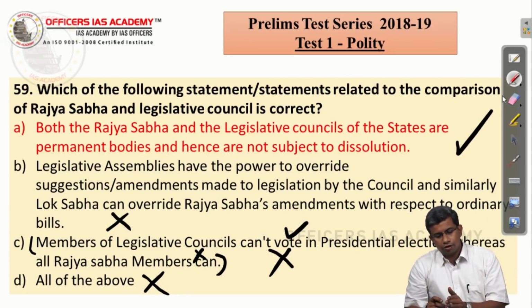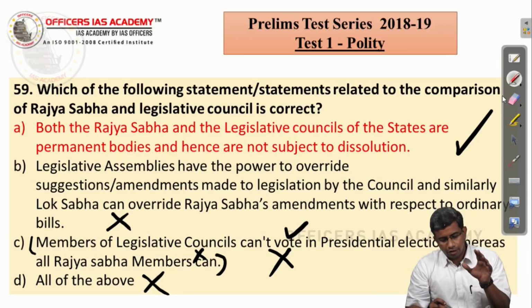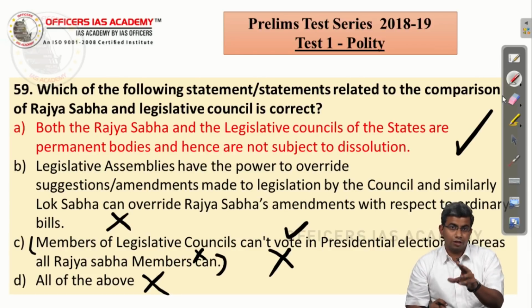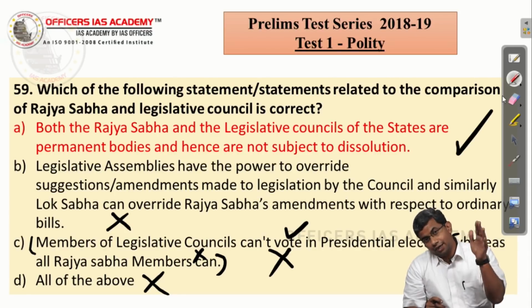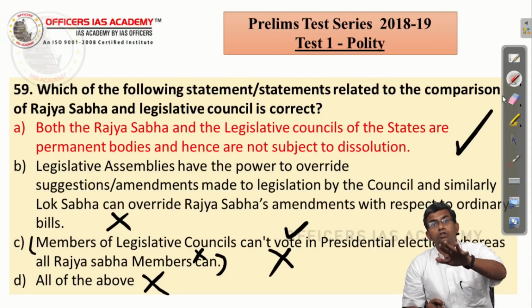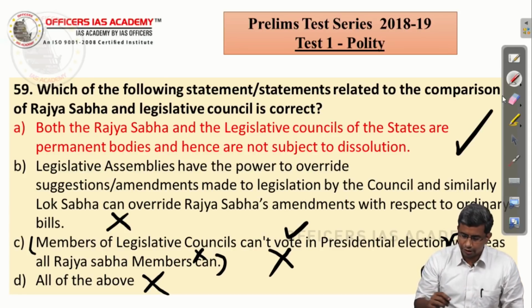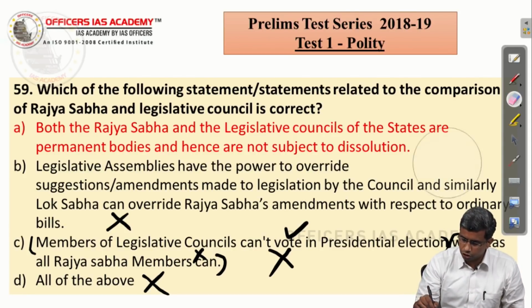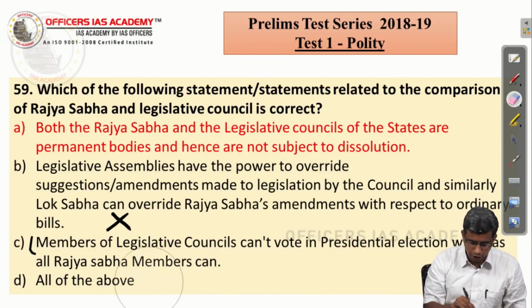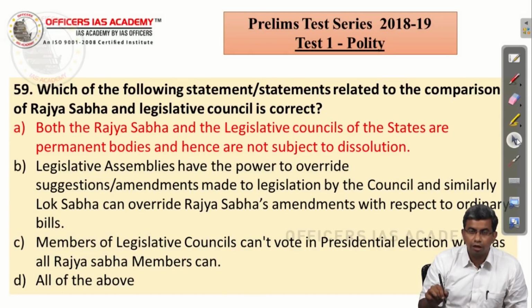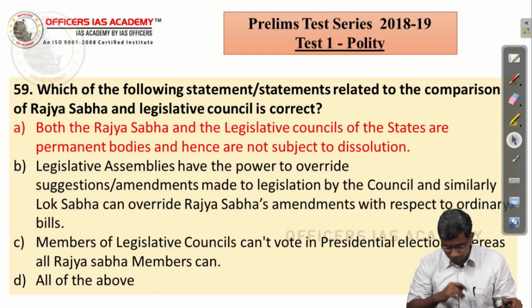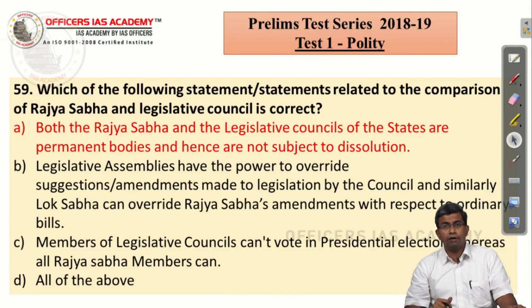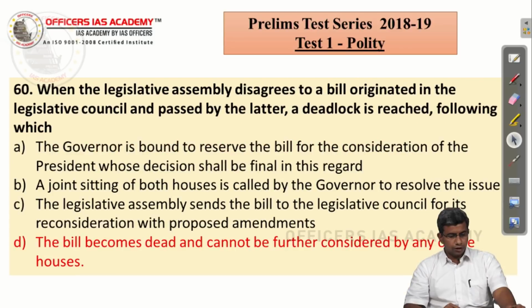Both the Rajya Sabha and Legislative Council of the states are permanent bodies and are not subject to dissolution. Legislative Council may be abolished, but the moment it is created, it continues. There is no concept of dissolution of Legislative Council, just like there is no concept of dissolution of Rajya Sabha. Only the Lok Sabha and the Legislative Assembly are subject to dissolution once every 5 years or earlier by the President or the Governor based on the advice of the Council of Ministers.